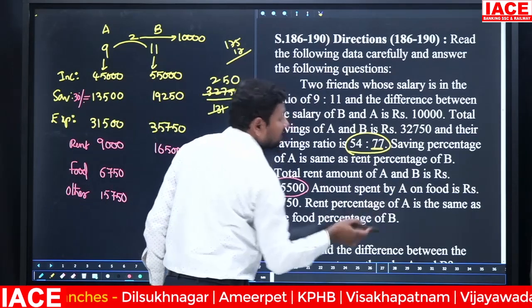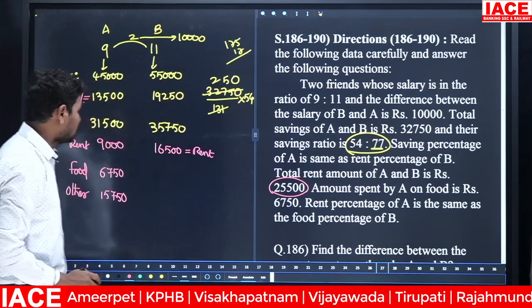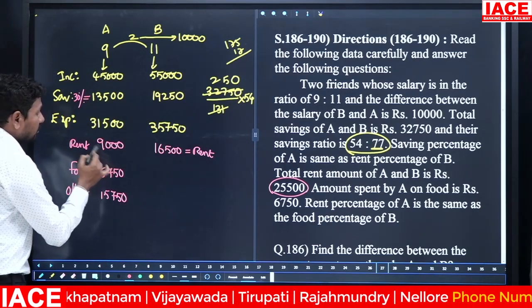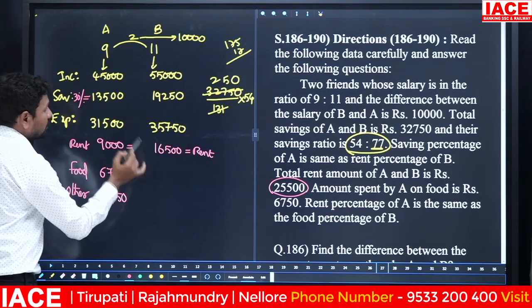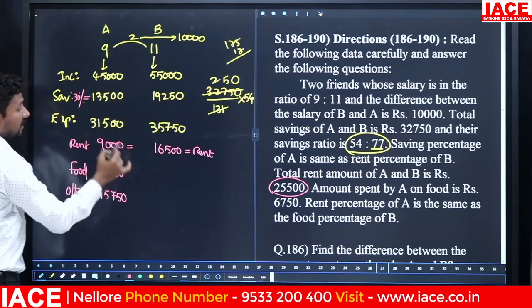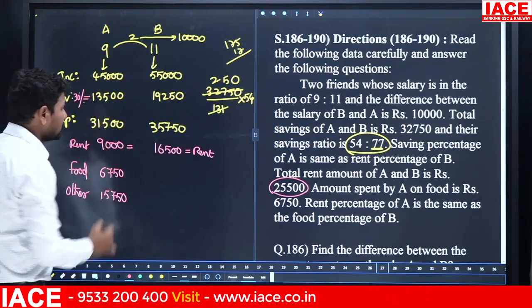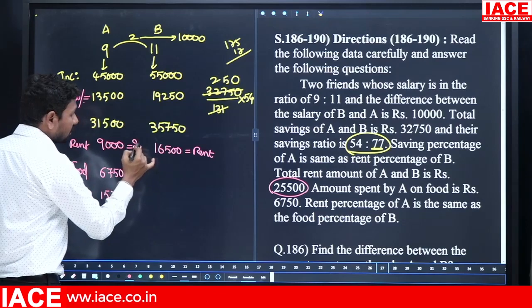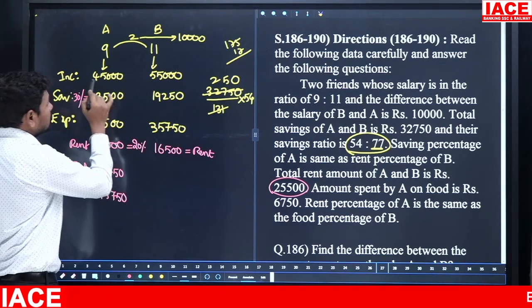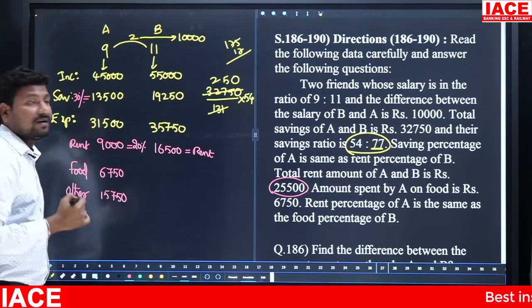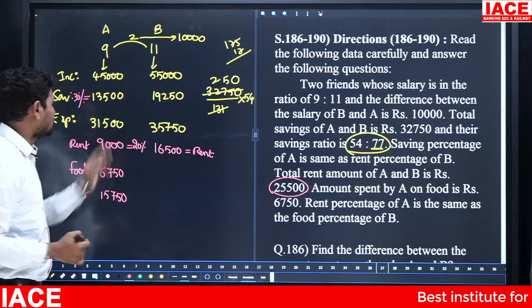Rent percentage of A is, rent is how many rupees? 9,000 rupees. 9,000 rupees out of 45,000, 9,000 rupees is how much percentage? 20 percentage. 10 percentage is 4,500. Then 20 percentage is equal to 9,000. This is how much percentage?